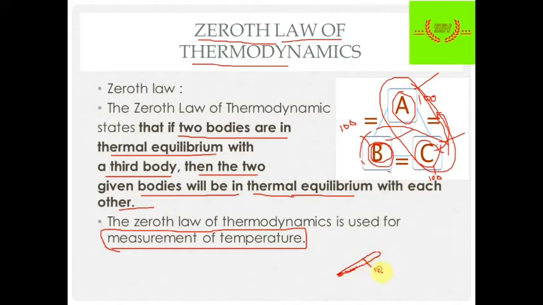Like suppose 101 degrees Fahrenheit is the temperature of some person, then the mercury will expand up to only 101 degrees Fahrenheit. That is due to the thermal contact or thermal equilibrium. So this is all about the zeroth law of thermodynamics.